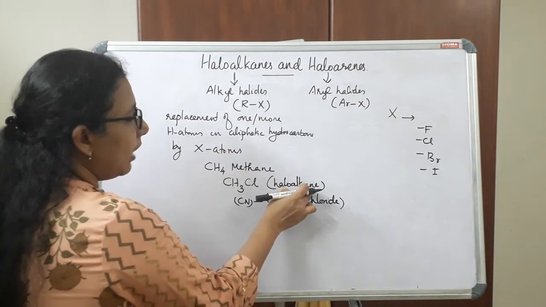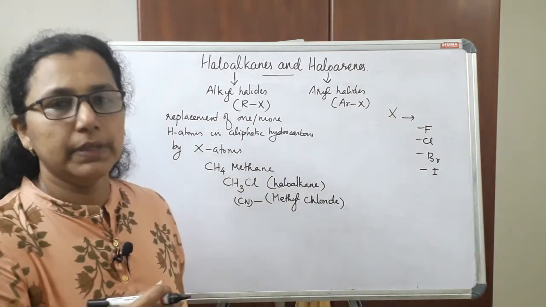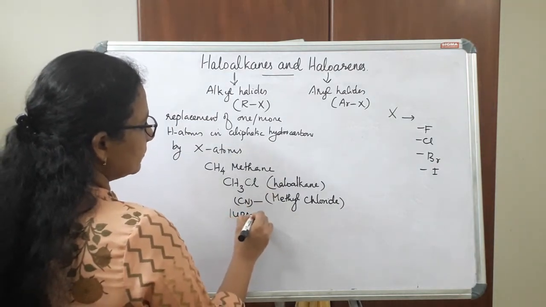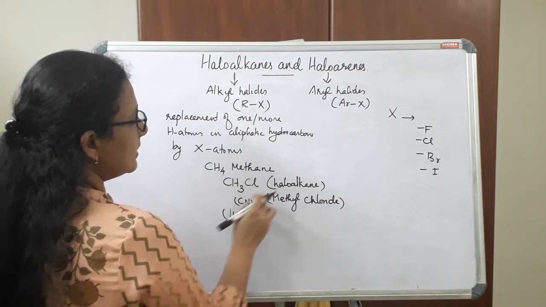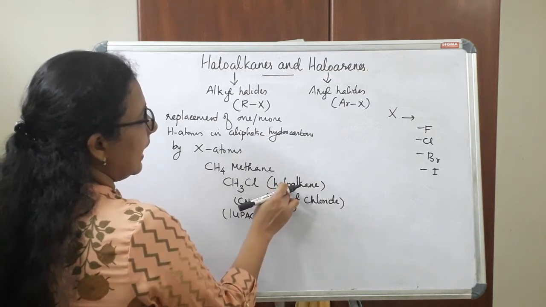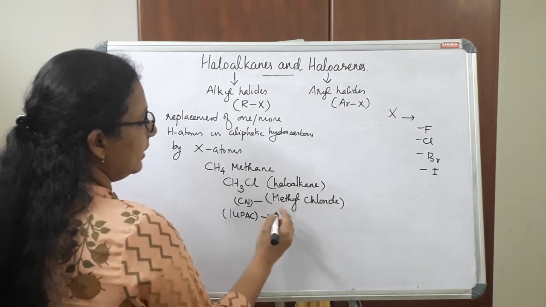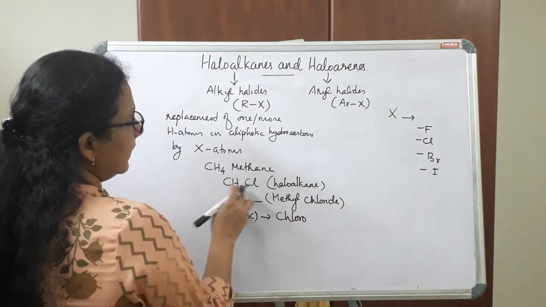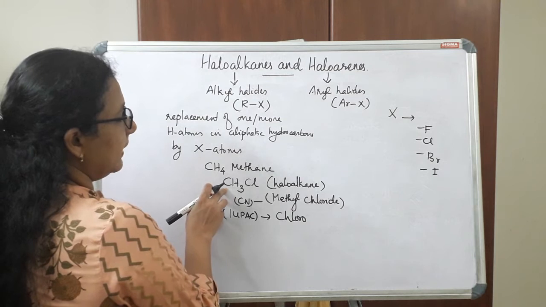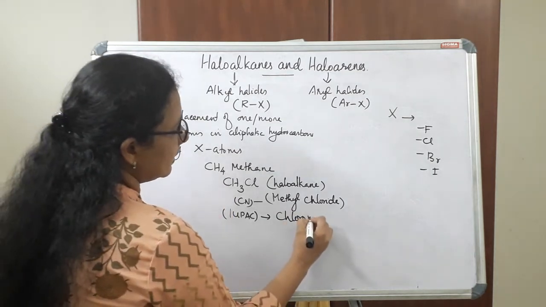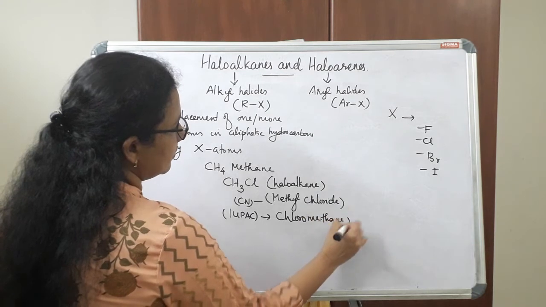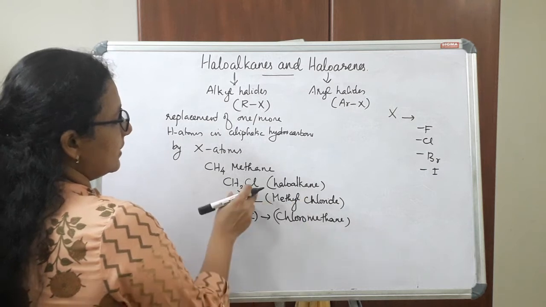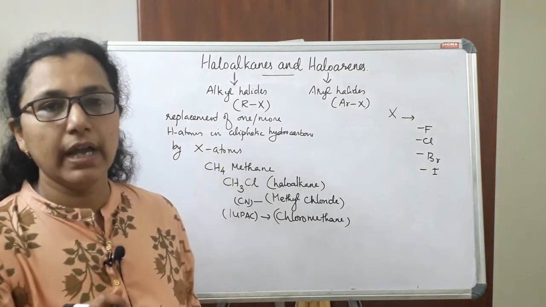And actually haloalkane, that format is for the IUPAC naming. So the IUPAC name of this compound is like this, that is haloalkane. Here the halogen is chlorine, so we can start with chloro, and alkane, which is the parent alkane here. Here there is only one carbon atom and the parent alkane is methane, and we can name it as chloromethane. So chloromethane is the IUPAC name and methyl chloride is the common name. So CH3Cl is an example of a haloalkane.